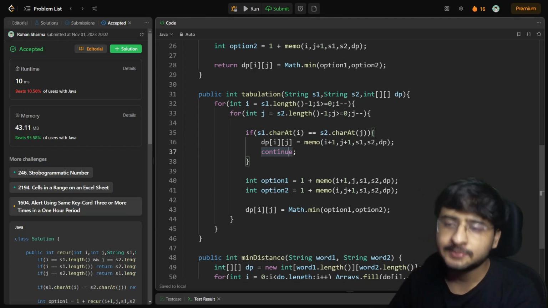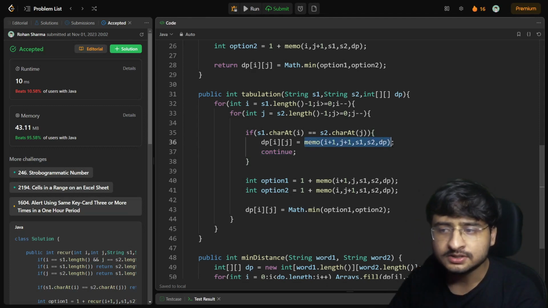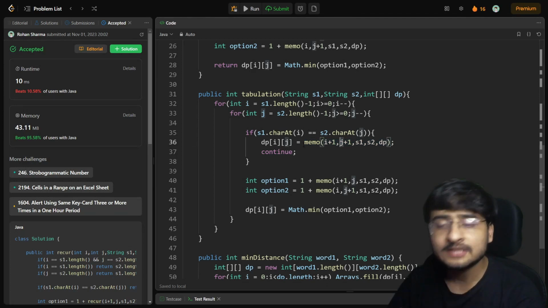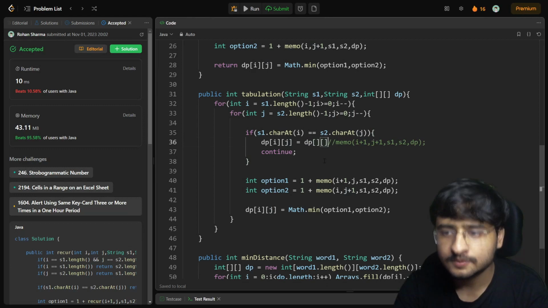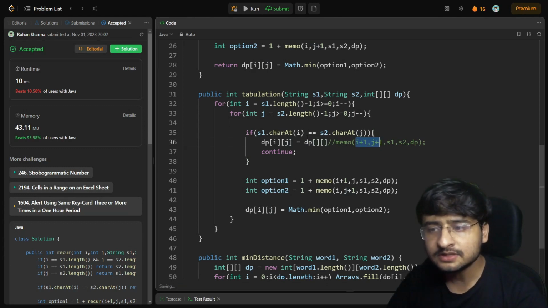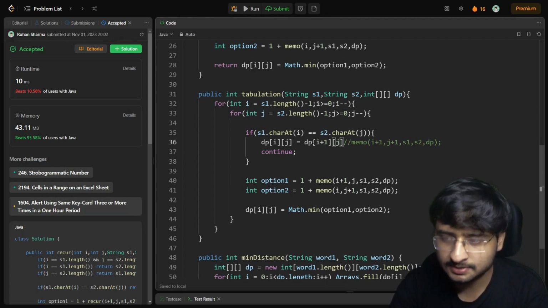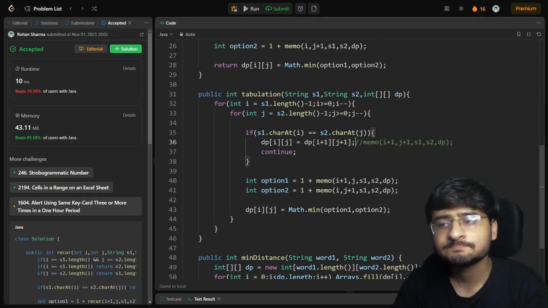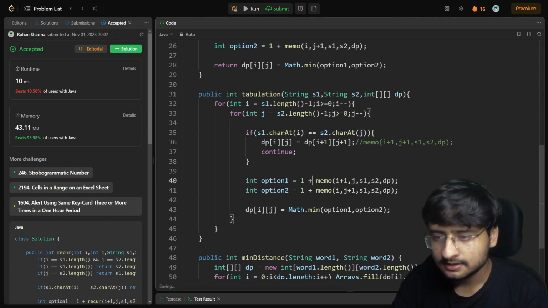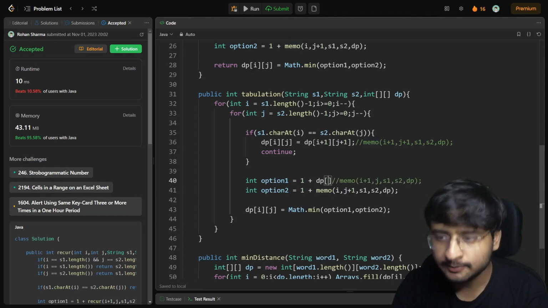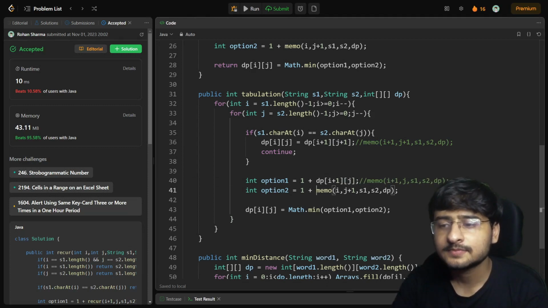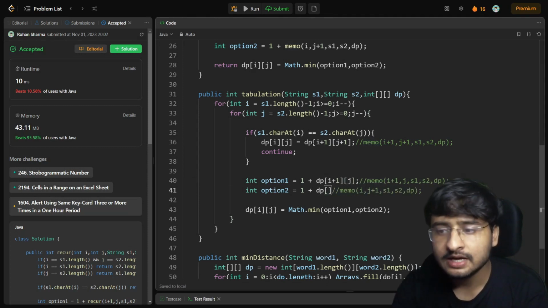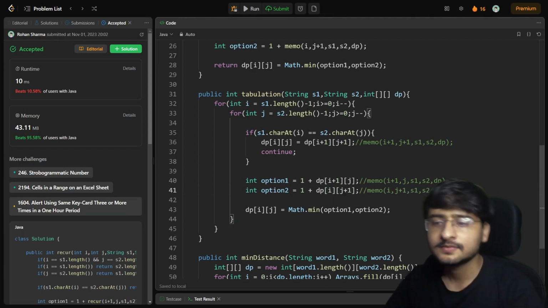The last and final step is wherever I have returned this memo function, I have to replace this with the DP array itself. So instead of this, I'll simply write dp[something][something]. What? I'm passing here i + 1, j + 1. Here I'll write i + 1, here I'll write j + 1. And that is it. Here what will I write? I can comment this out. I will write here dp[i + 1][j]. That's it. Here what will I write? dp[i][j + 1]. That's it. Correct.